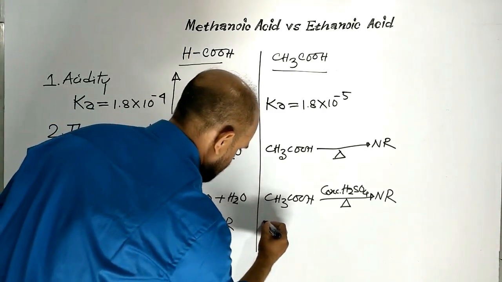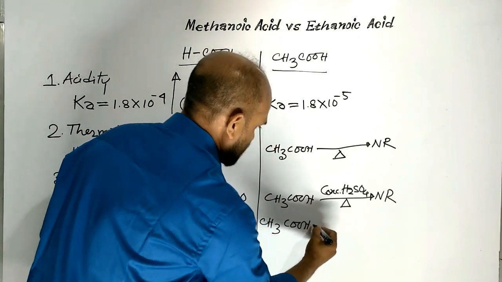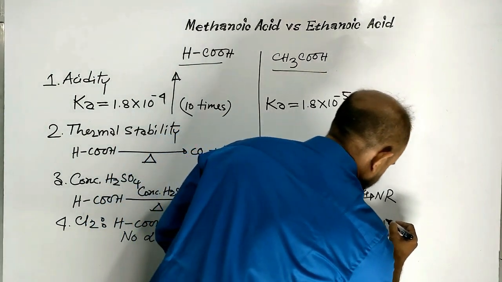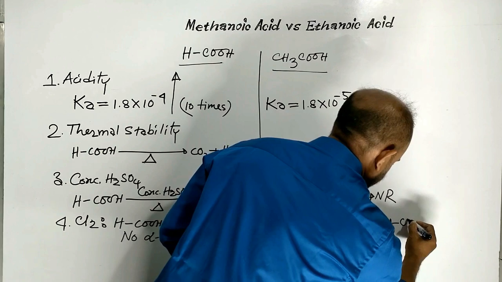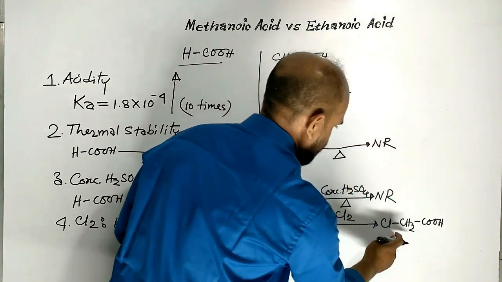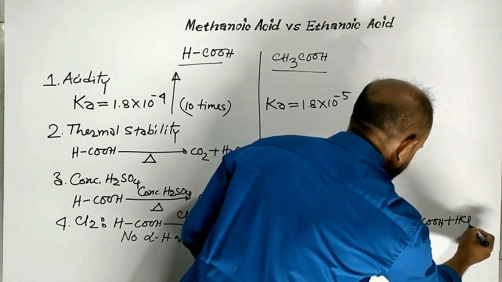But ethanoic acid undergoes reaction with chlorine to form alpha chloro ethanoic acid. HCl is formed as byproduct.